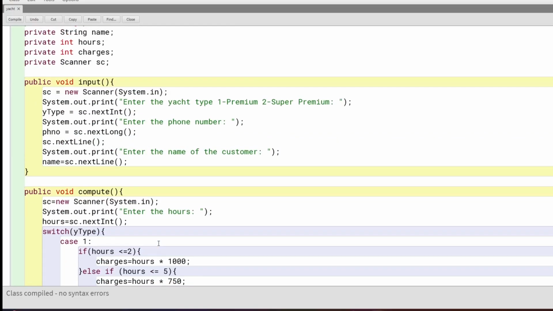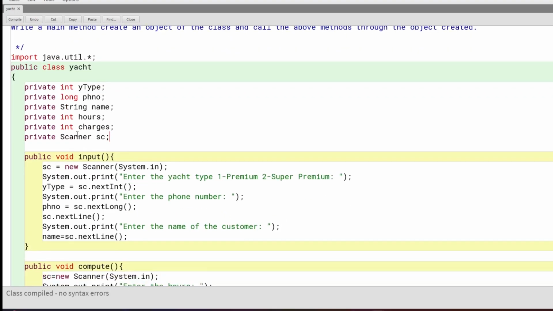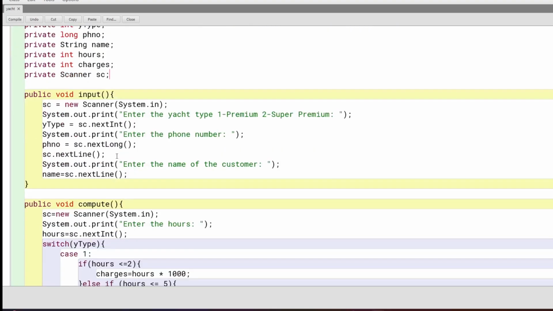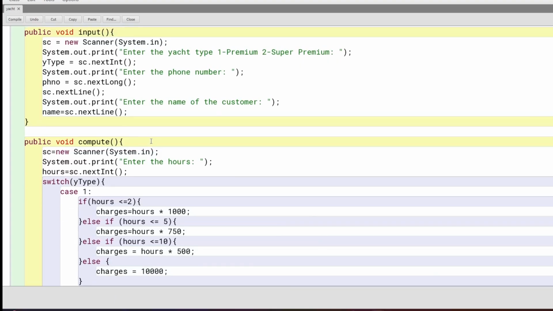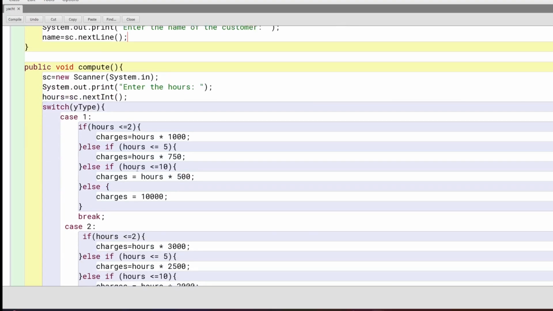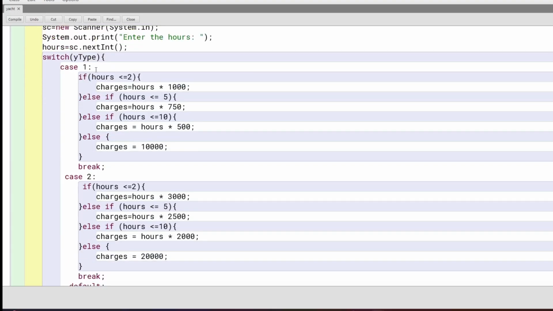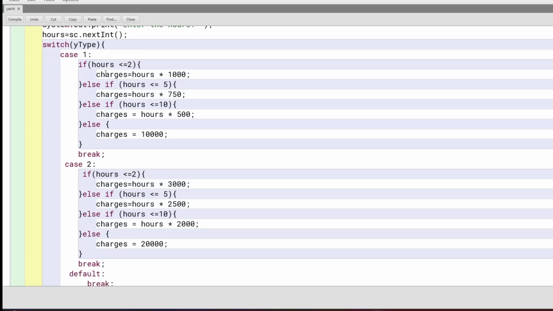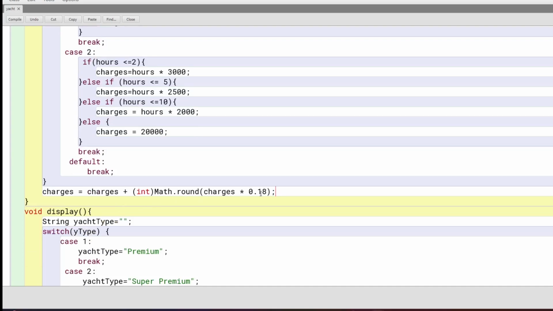Let's just take one more look at the program. So we define all these parameters as private. The only thing we have added is scanner because we need it in two places. So public void input, and we have taken all this, Yacht type and those kind of things. Next line, void compute. So we have taken the hours from the user, and depending on the yType, that is Yacht type, and the hours we have computed the charges, and then we multiplied it by 0.18 and added it so that we can get 18% GST.